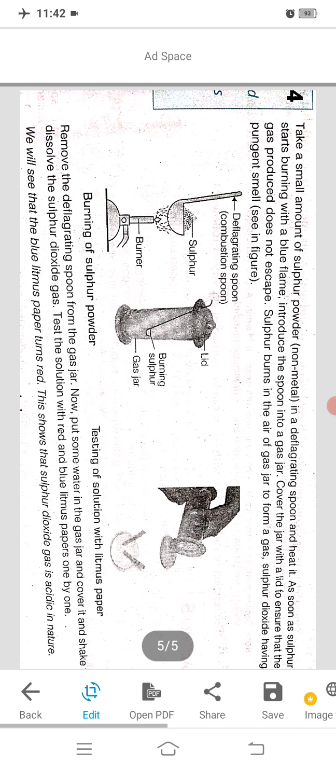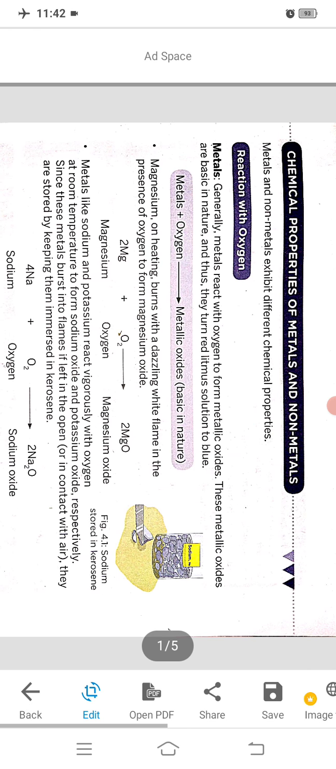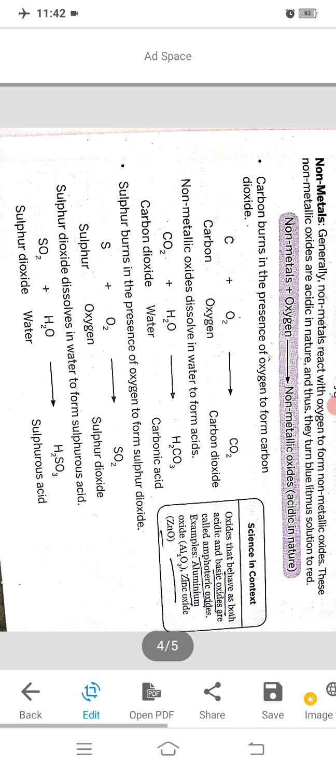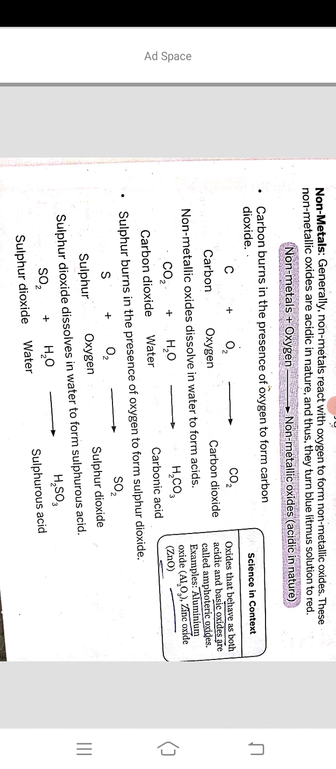So in this video you learned that metals and non-metals both can react with oxygen under defined conditions. Reacting with oxygen, metals form metallic oxides, which are usually basic in nature, and non-metals form non-metallic oxides, which are usually acidic in nature. Some oxides act as both acidic and basic. They are called amphoteric oxides, such as aluminium oxide and zinc oxide. Okay, up to this is your today's lesson.